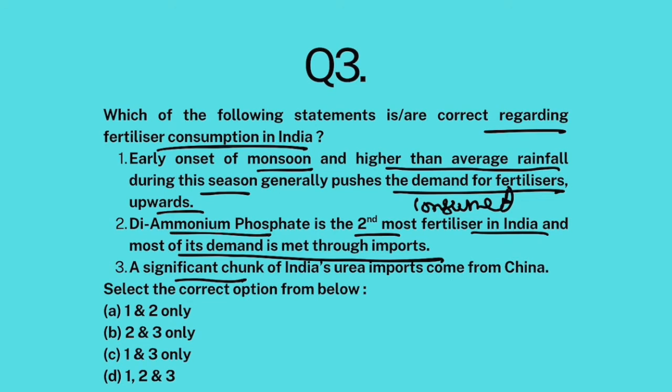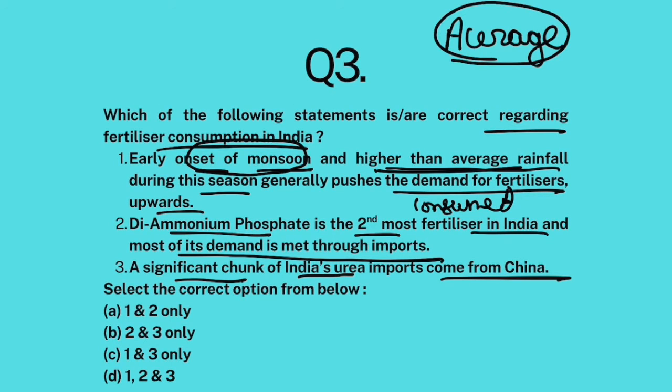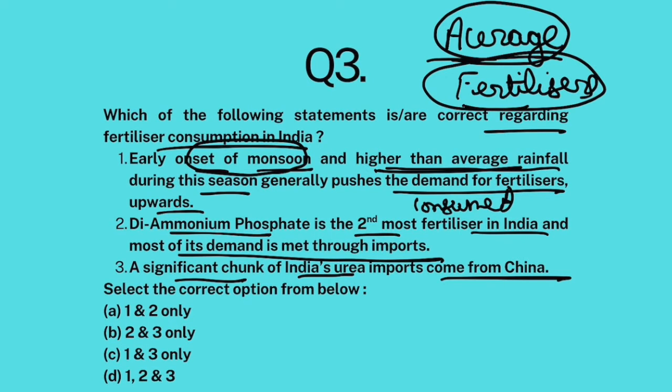A significant chunk of India's urea imports come from China. Okay. Now look, if there is an early onset of monsoons, if the monsoons have arrived early and there is higher than average rainfall, then farmers would increase their acreage. That is more land under cultivation. That would basically increase the demand for fertilizers because now farmers are growing more crops, so they would require more fertilizers, right?